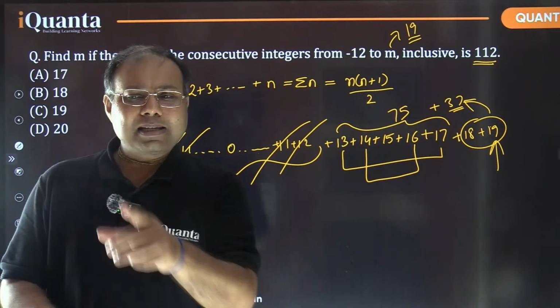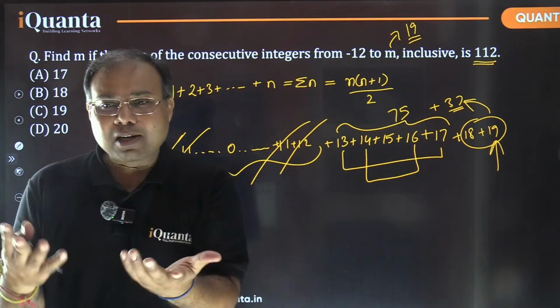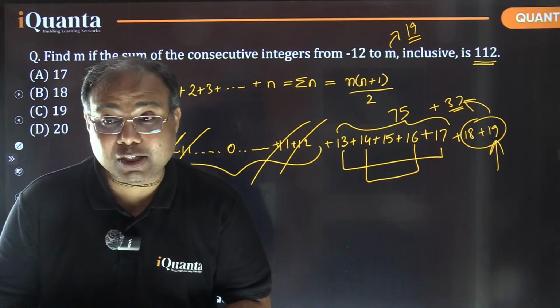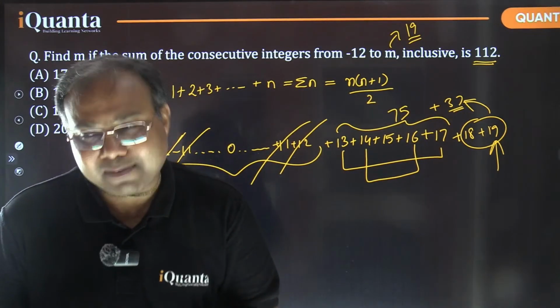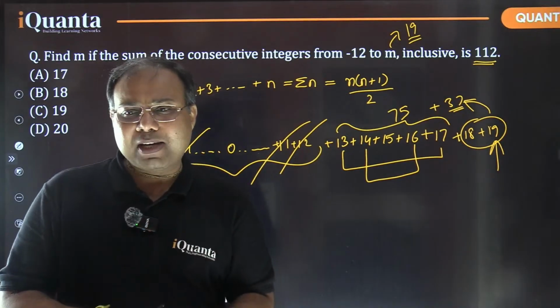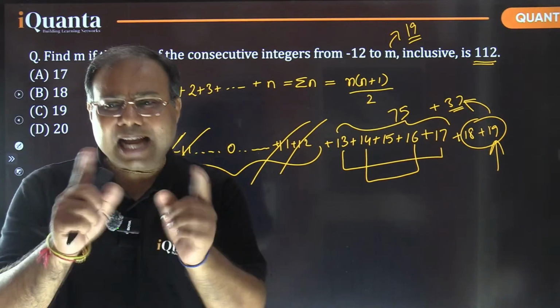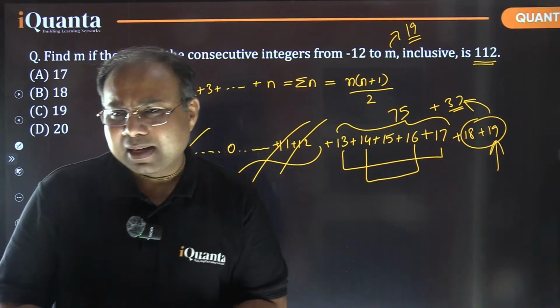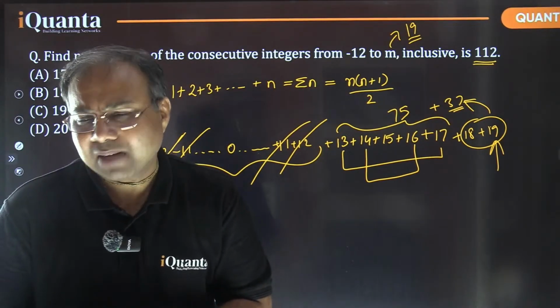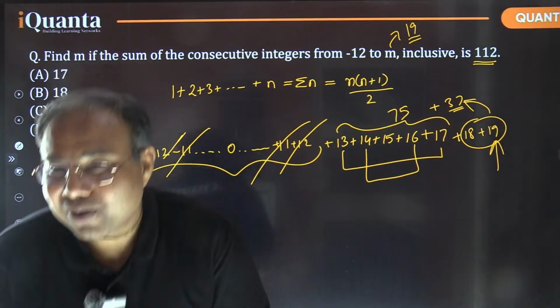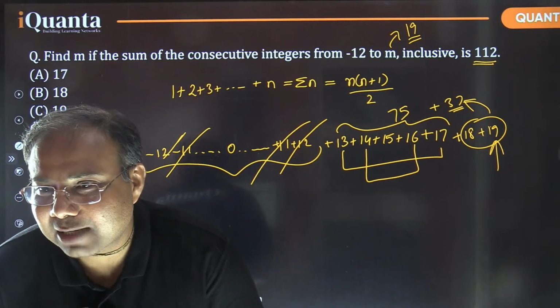Dharya, right now I cannot give you any general tip. By the way, making a table is certainly a general tip, which is very helpful for different kinds of sets. Otherwise, if you have any specific query or doubt, you can tag our iQuanta doubt team. I guess you know that, and they will certainly be able to help you. Okay, Ayushman, inclusive means 19 was being added. Yes, of course.